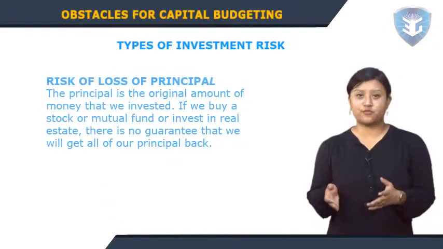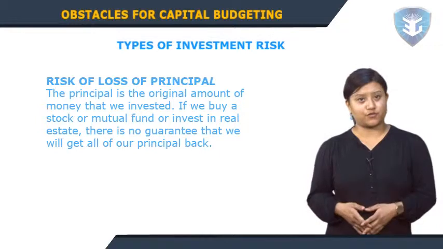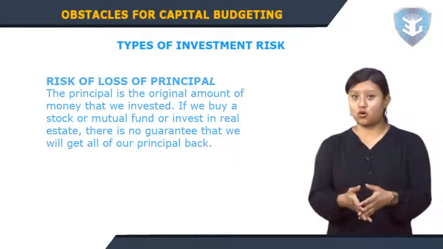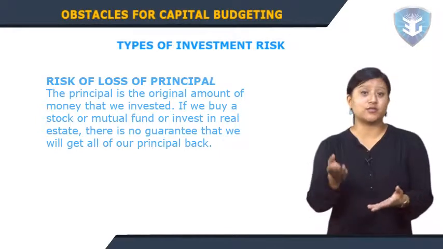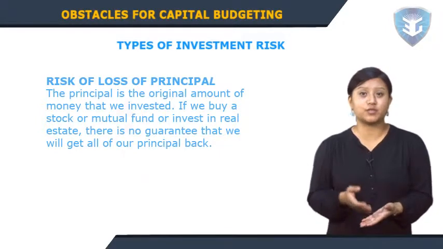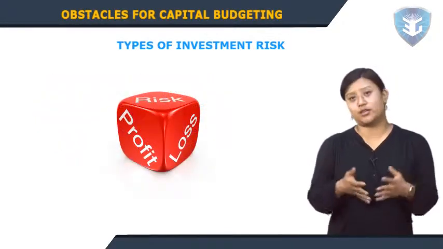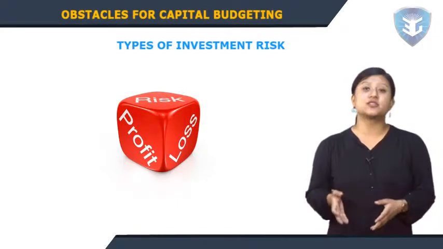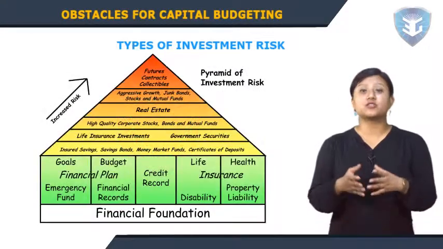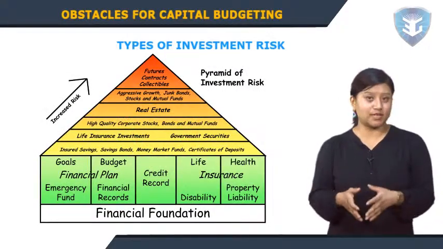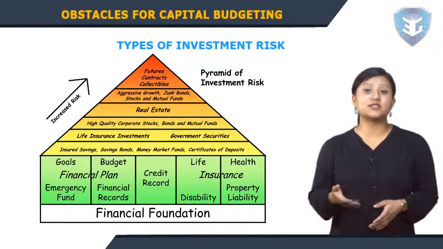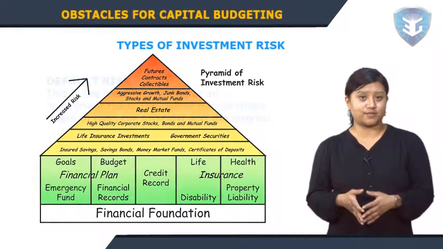The risk of the loss of principal. This is the most basic kind of risk. The principal is the original amount of money that we invested. If we buy a stock or a mutual fund or invest in real estate, there is no guarantee that we will get all of our principal back. We can greatly reduce or eliminate the risk to our principal by keeping our money in a bank savings account, purchasing a fixed term deposit, agreeing to deposit our money for a specified amount of time, or buying investment grade bonds. But even when we guarantee our principal, there are still other kinds of risk.